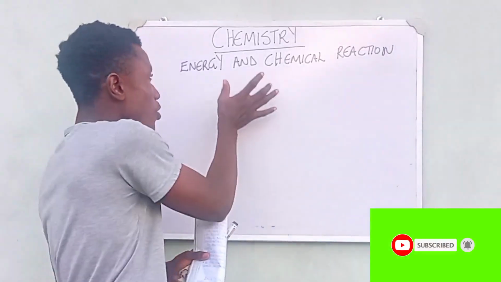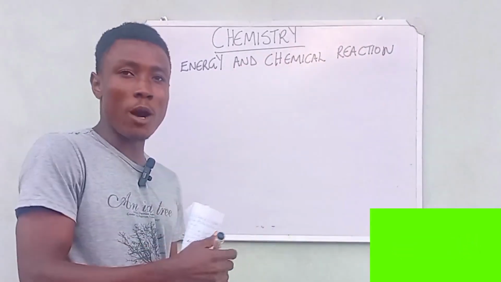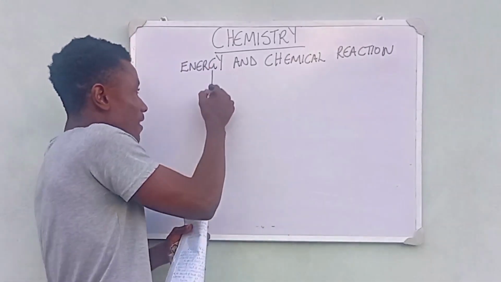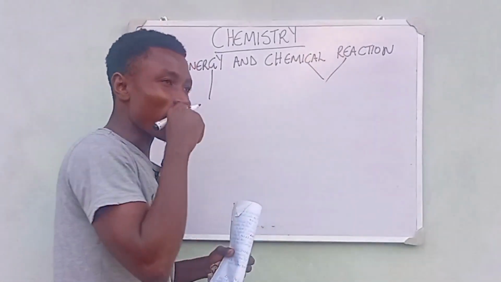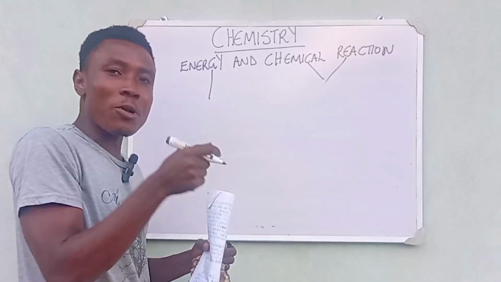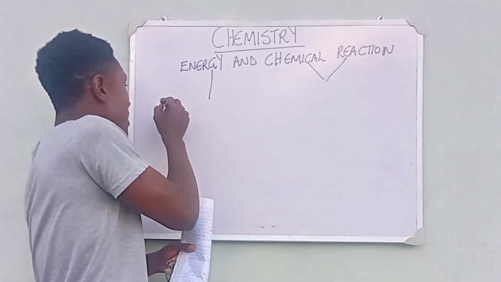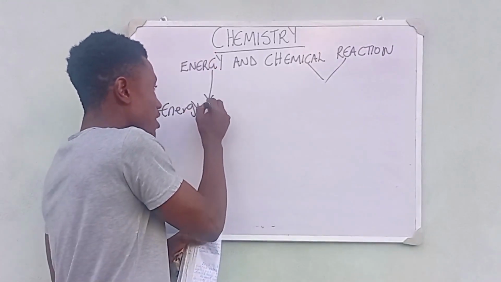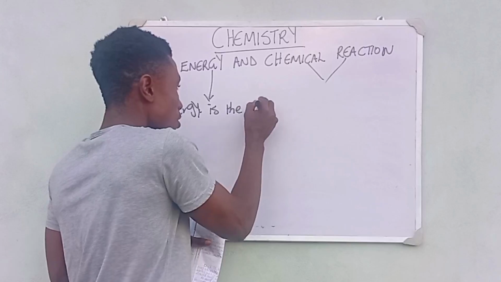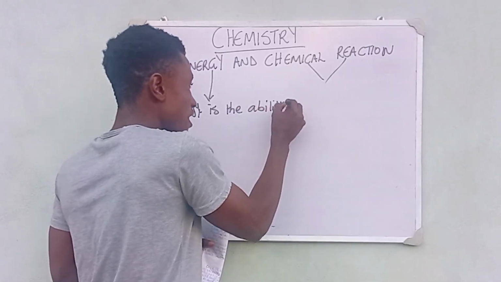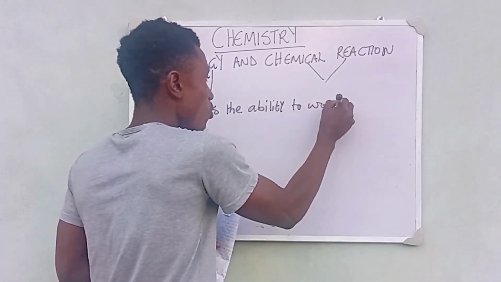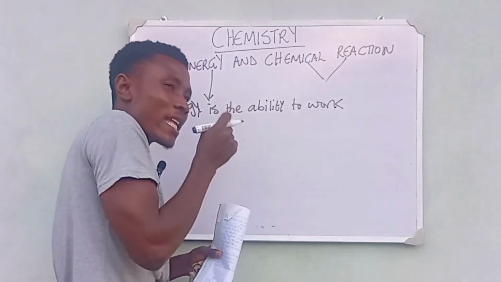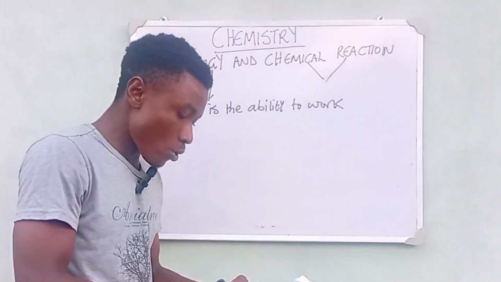And just like I've said, we are going to be discussing energy and chemical reaction. It's common knowledge, something we already have to know, what is energy and chemical reaction. We all know that energy is the ability to do work. It is noteworthy to know that without energy there will be no ability to do work.